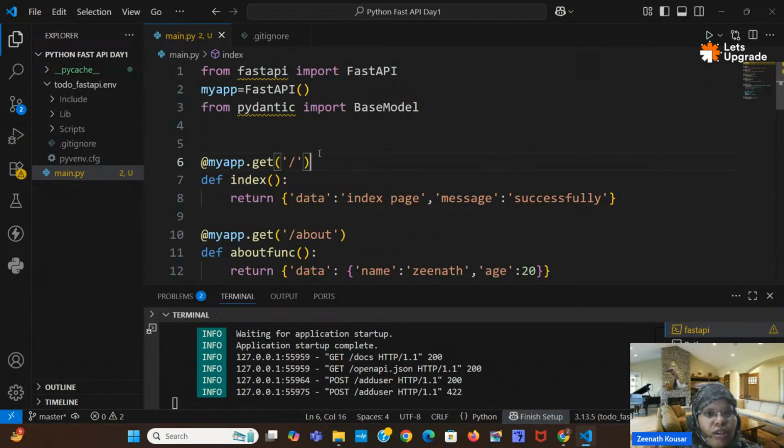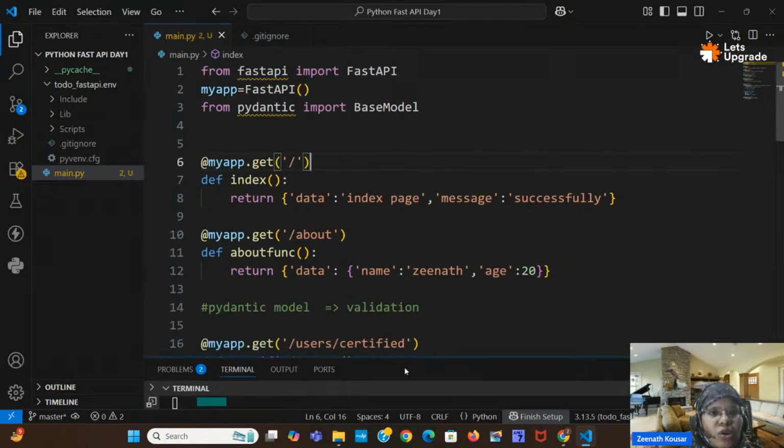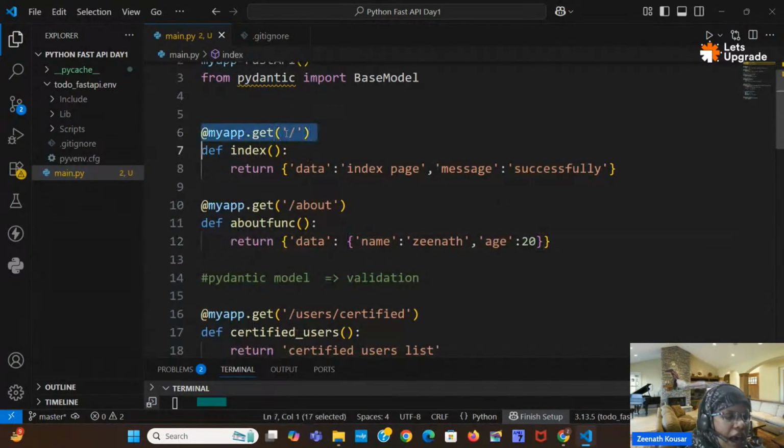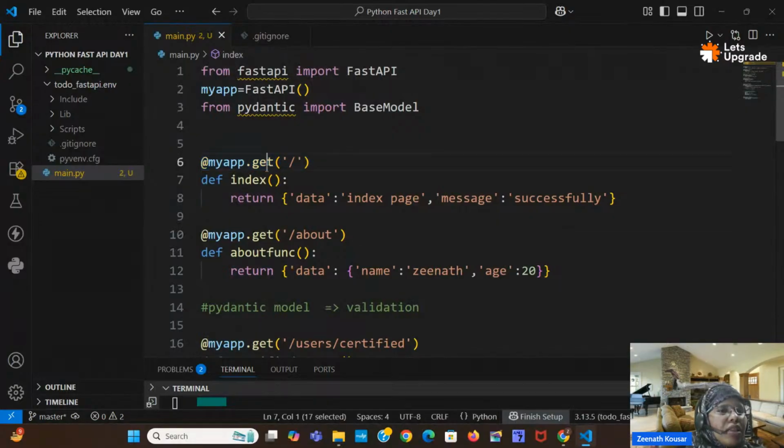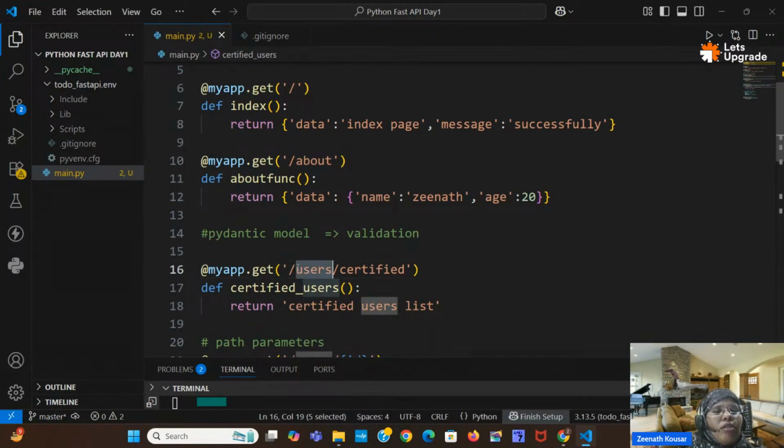Shall I revise it? First, I installed FastAPI, then we import it, import FastAPI. Then you have to initialize it by storing it in one variable. After that you can create routes like this: at the rate, this variable dot get method or post method, anything you can give. Then you can give some path. For the response you want at this path, you write it below. You create one function, def function name, and inside, return some data. Similarly you can create other paths as well, slash about. Whatever paths you want, you can create.